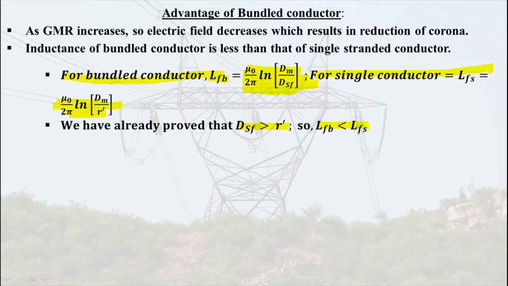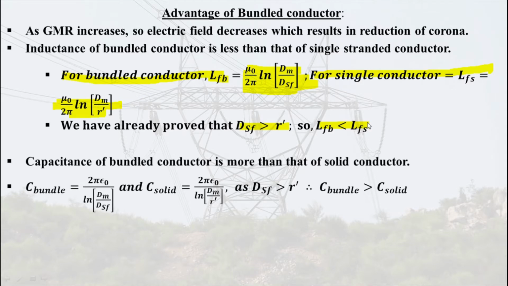Now see, capacitance of bundled conductor is more than that of solid conductor. How? Capacitance of bundled conductor is given by 2 pi epsilon naught divided by ln Dm by Dsf, where Dm is the mutual GMD and Dsf is the self GMD. And for solid conductor, it is given by 2 pi epsilon naught divided by ln Dm by r dash.